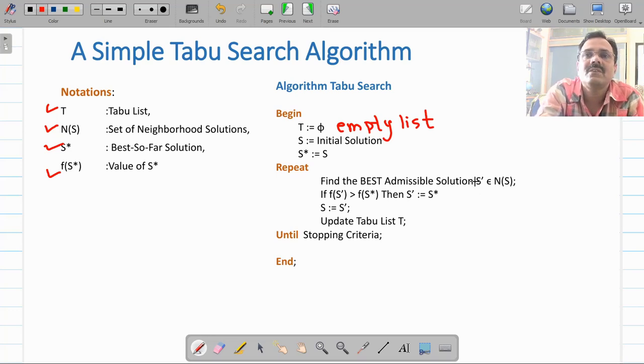Then you are going to check a condition which is very important in this algorithm: f of S dash is greater than f of S star. Now, a very important thing you should remember, this problem is a minimization problem.